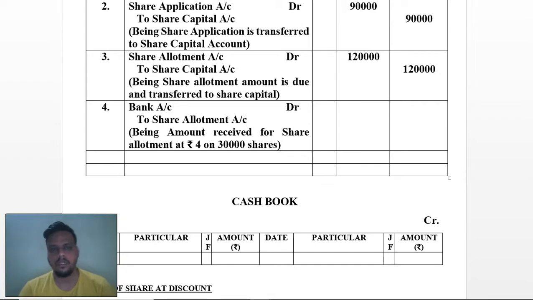Bracket close. The amount will be 1,20,000. This much as you have already done, it's in journal entry. The new thing is cash book or bank book.